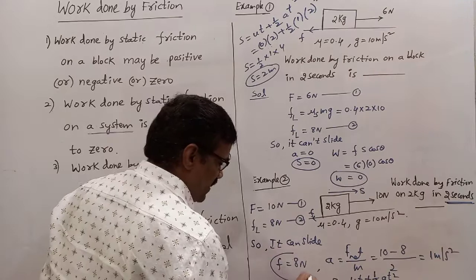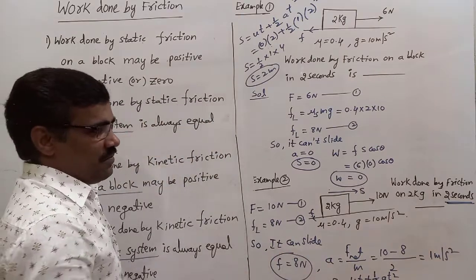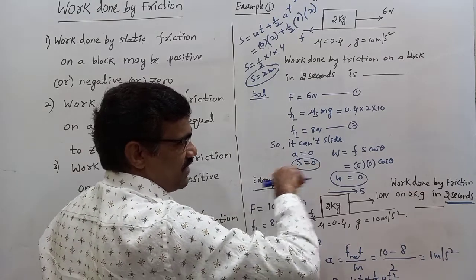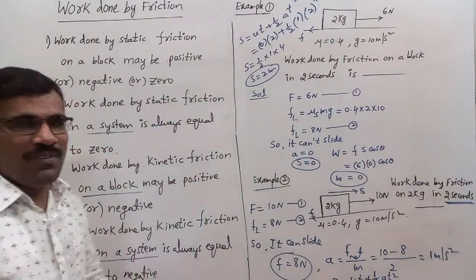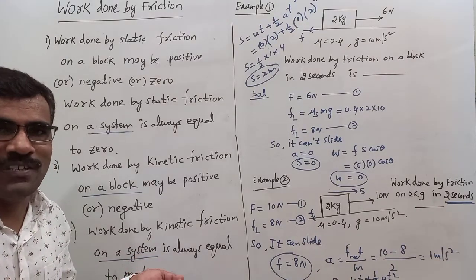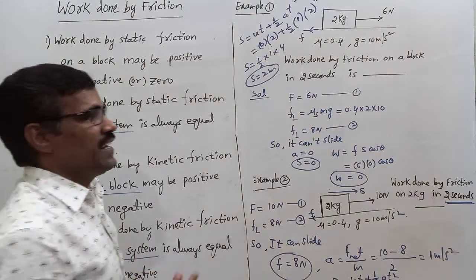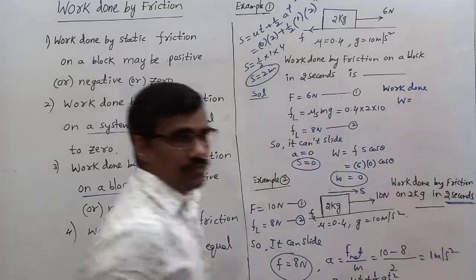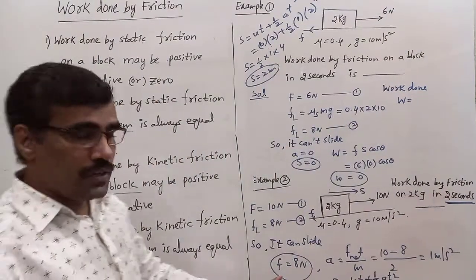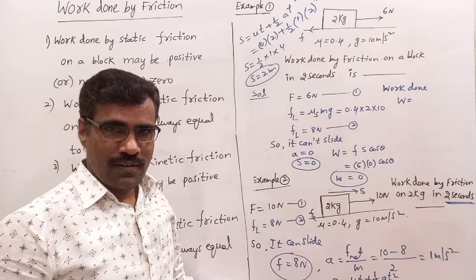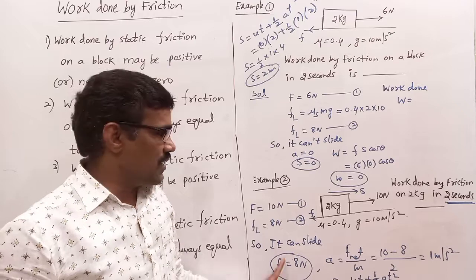Friction is 8 Newton, acting this side. Displacement is the other side. What is the angle between friction and displacement? Opposite, which means 180 degrees. Work done by friction, W is equal to F s cos 180. This friction is which friction, static or kinetic? Kinetic friction, because it is sliding.